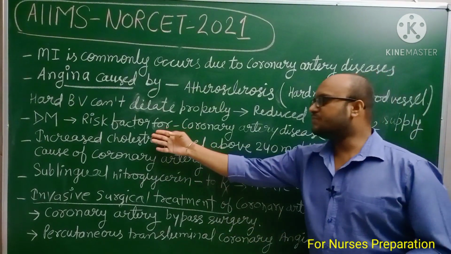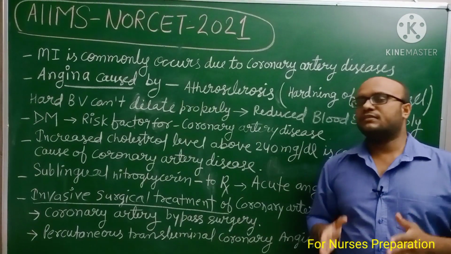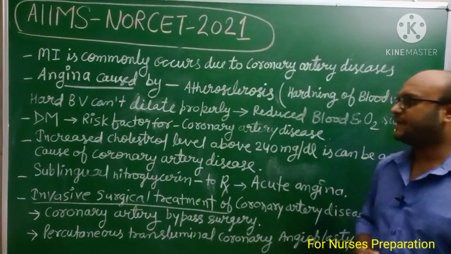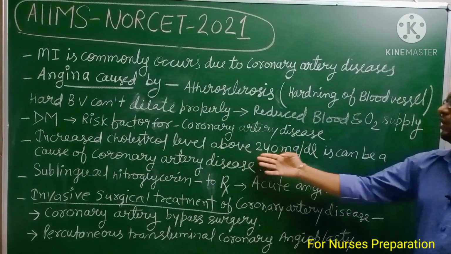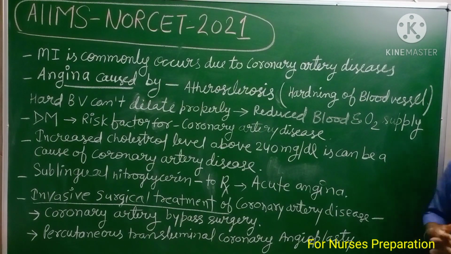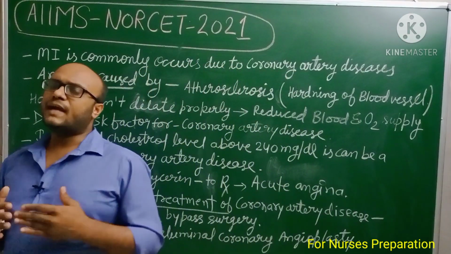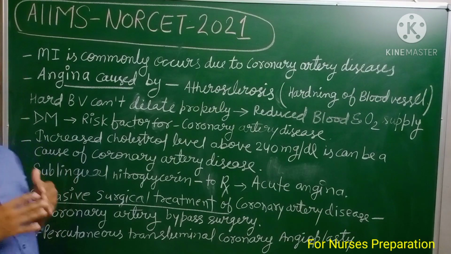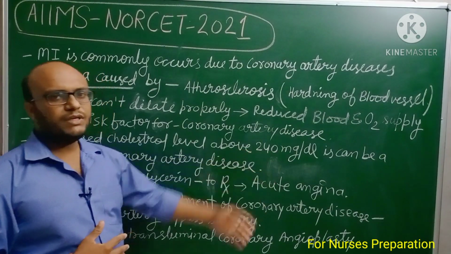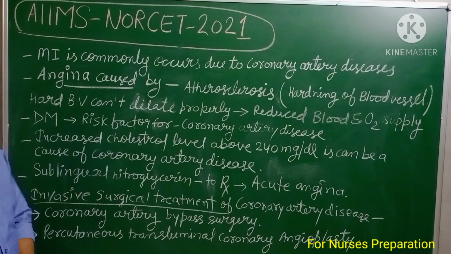Next, diabetes mellitus is a risk factor for coronary artery disease. Next, increased cholesterol level above 240 mg per dl can be a cause of coronary artery disease. In our body, cholesterol level up to 200 mg per dl is normal. If the cholesterol level rises to 240 mg per dl, it can be an important cause of coronary artery disease.